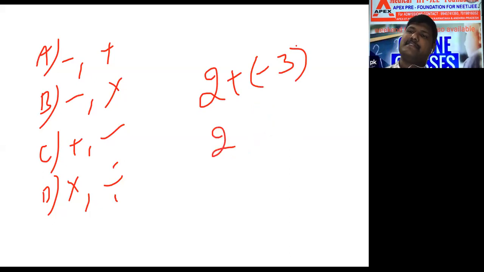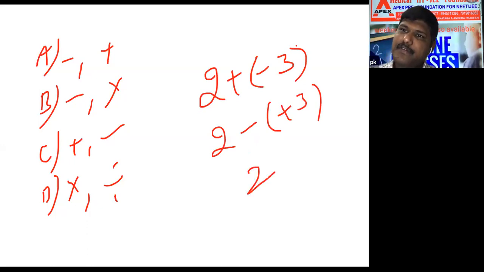Two minus plus 3 possible, but we cannot write divided by into, not at all possible. Minus into also not possible. First option, what is the first option? I didn't write properly. Minus divided by, this is not plus. Sorry.